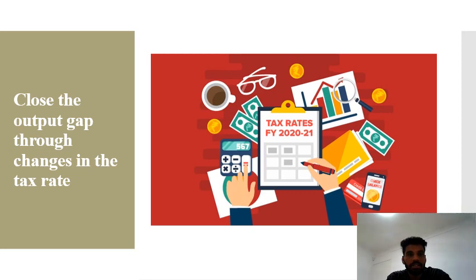Slide number 11. Closing the output gap through changing the tax rate. Now, in this case, if the government wants to close the output gap by changing the tax rate, then taxes T0 need to be decreased by $75 million. This leads to an increase in consumption, which shifts the AD curve to the right and the employment level reaches full employment. It is so because taxes affect the consumer negatively, so this negative impact causes a fall in real income.